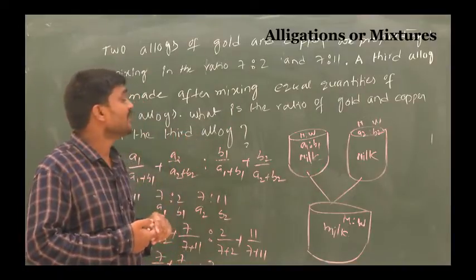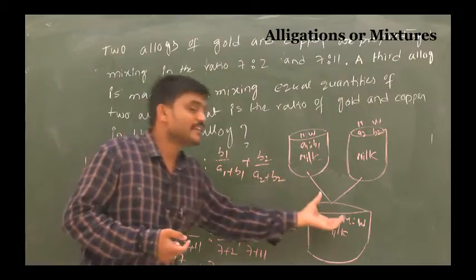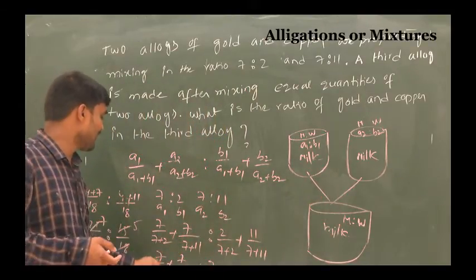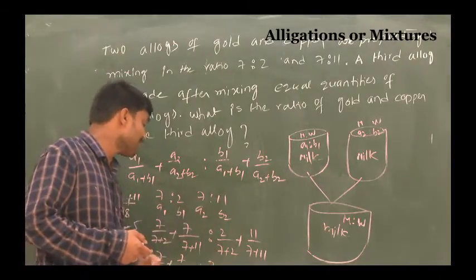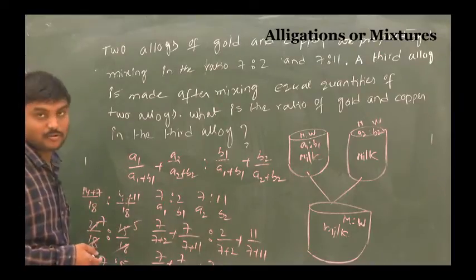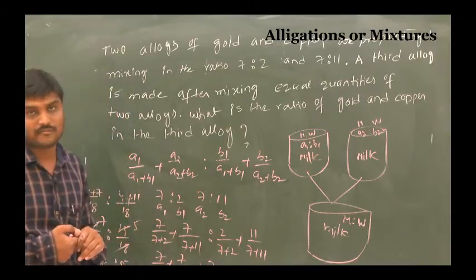What is the ratio of gold and copper in the third alloy? This is also the same format. So here 7 by 9 plus 7 by 18, is to 2 by 9 plus 11 by 18. You can calculate, so the third alloy, gold and copper, is 7:5.